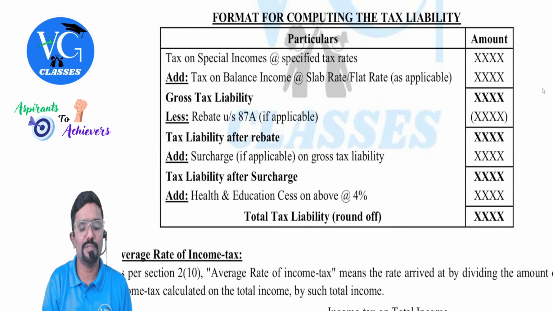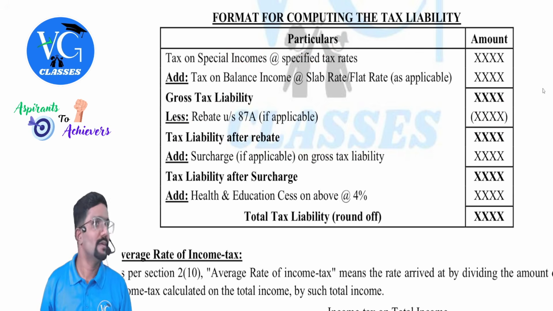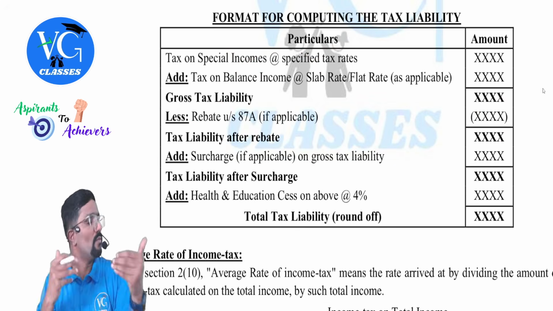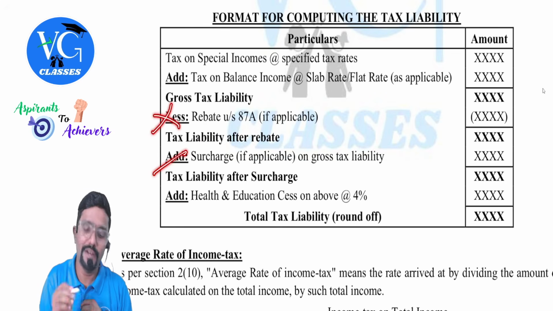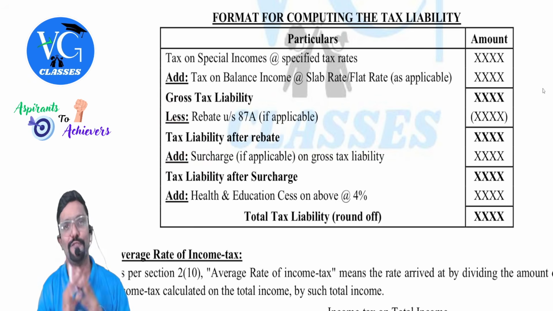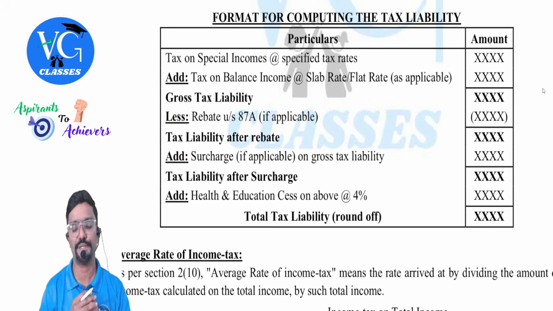For example, if there is no special income, this will not come at all. If the assessee is not eligible for rebate, then this point will not come at all. You need to skip this part. As a format I have given it. I repeat again, when surcharge is there, obviously rebate will not be there, or when rebate is available, definitely surcharge will not be applicable. Either of the two. Once I cover these two topics, you will understand the reason.